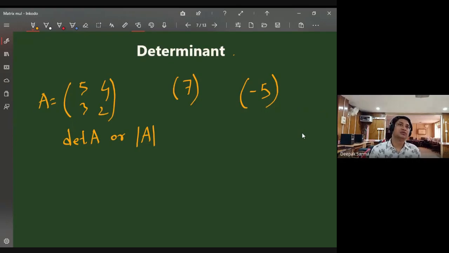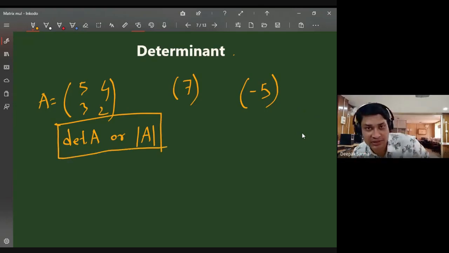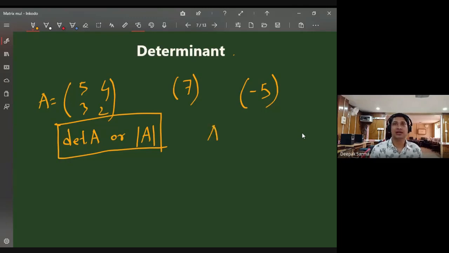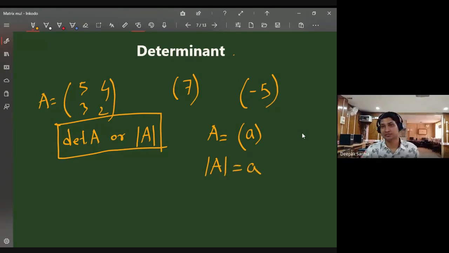Okay. Now let us define determinants for different matrices. Different matrices means, as we have only square matrices in our class, first we consider a one by one square matrix. If I have A as a one by one matrix, suppose the entry is simply a. Then the definition is that the determinant is nothing but the entry.